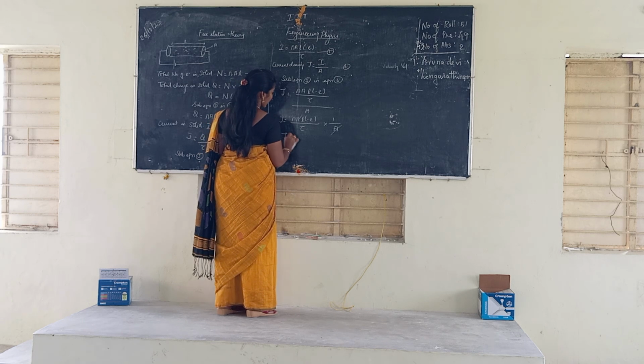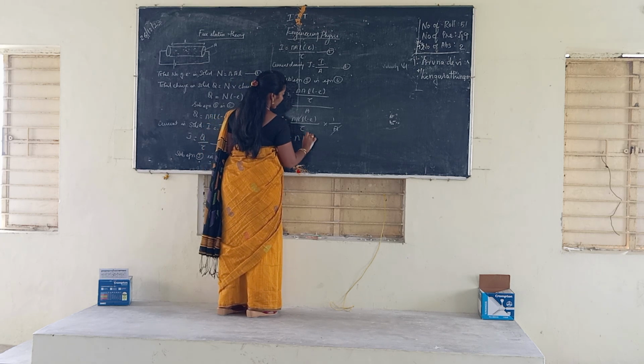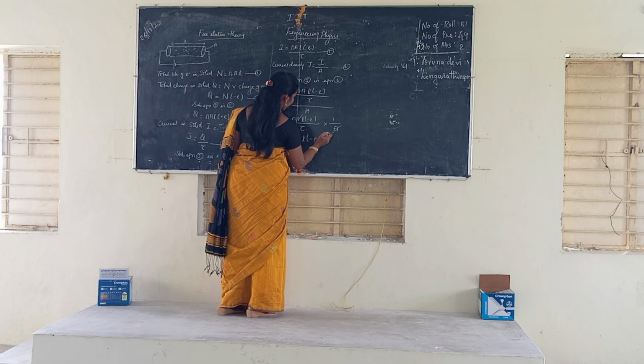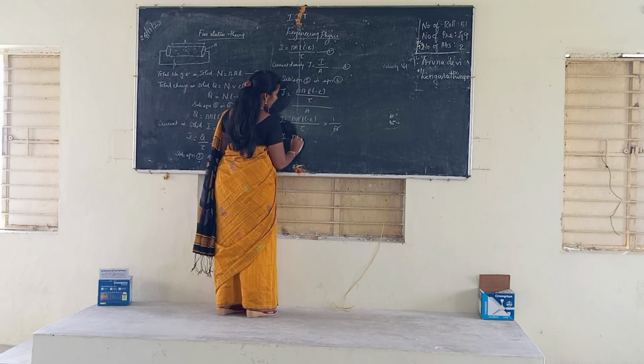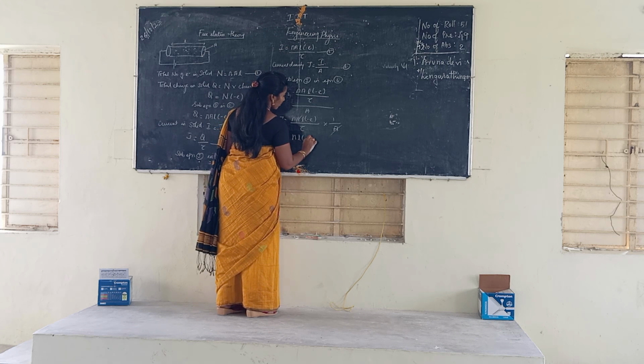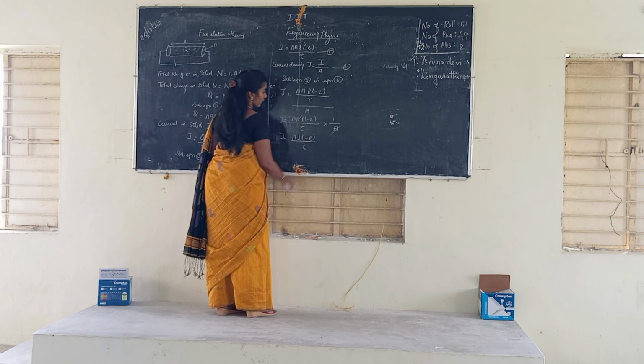So what we get here is J equal to N L into minus e divided by t.